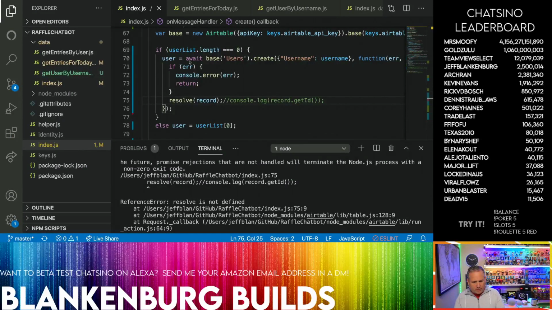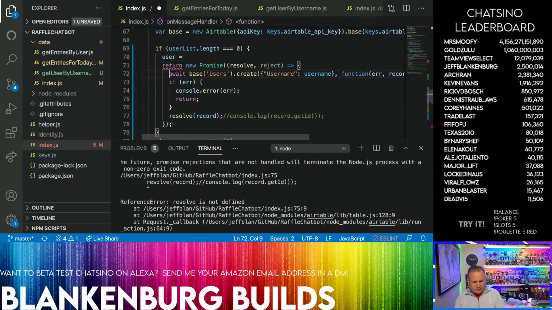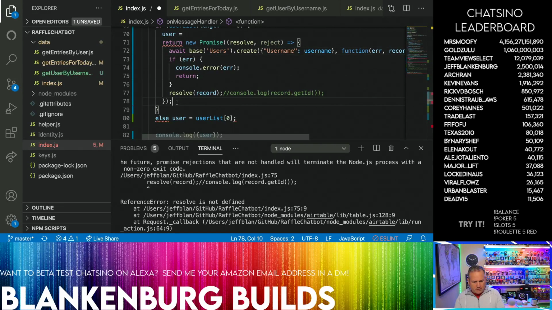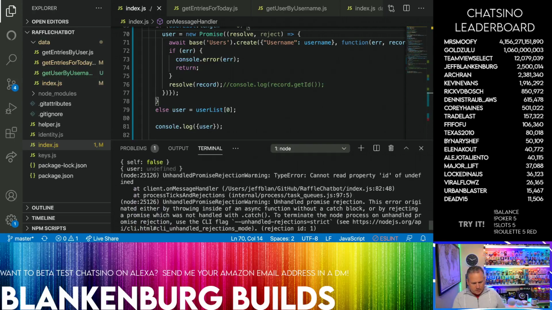So what I do is I wrap these like this, and like that. And this doesn't need to be there. It needs to be user equals new promise. That should do it.